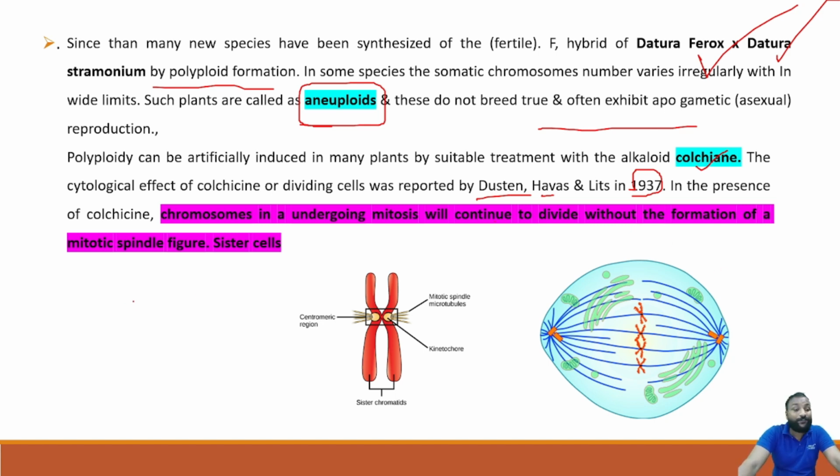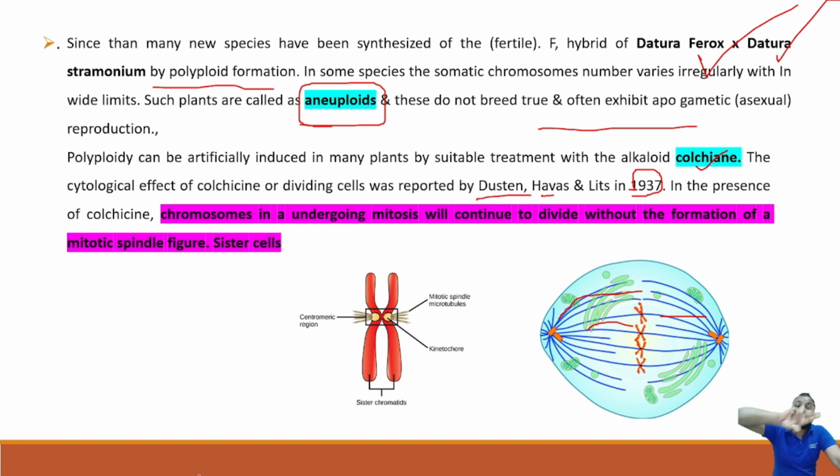Yes, in the presence of colchicine, the chromosomes undergoing mitosis will continue to divide without the formation of the mitotic spindle figure or sister cells. Okay. Yes, this is a mitotic spindle. This thread-like structure, this blue-colored thread-like structure, is a mitotic spindle. This will facilitate the division of a set of chromosomes into numbers.